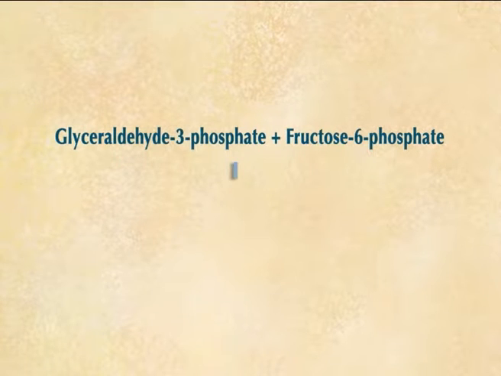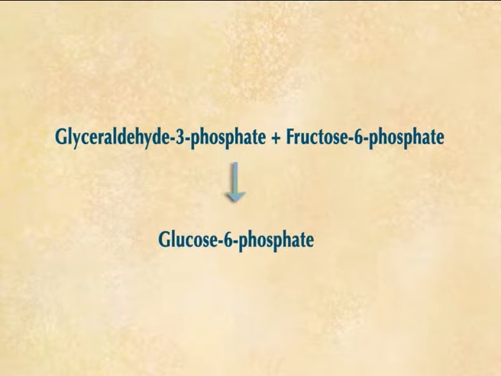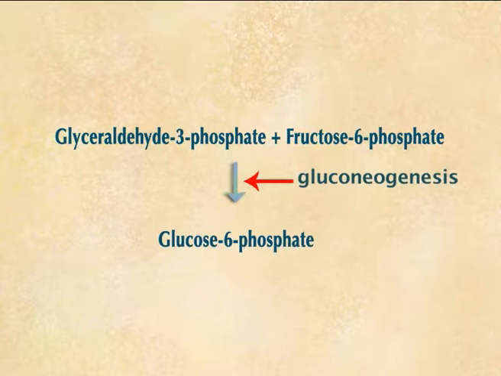Finally, glyceraldehyde 3-phosphate and fructose 6-phosphate get converted to glucose 6-phosphate through the enzymes of gluconeogenesis for entry to the pentose phosphate pathway, maximizing the formation of NADPH.